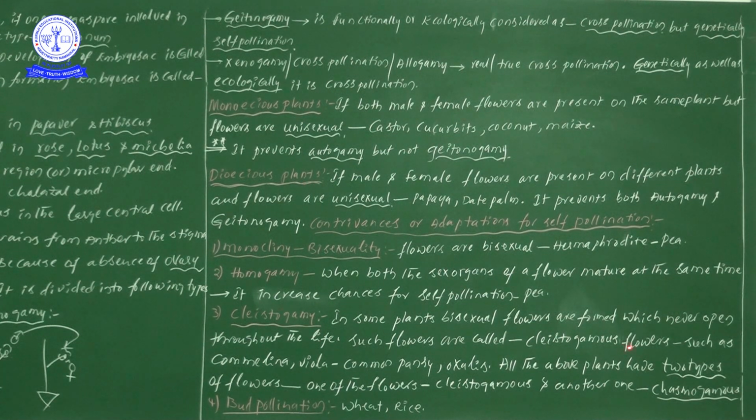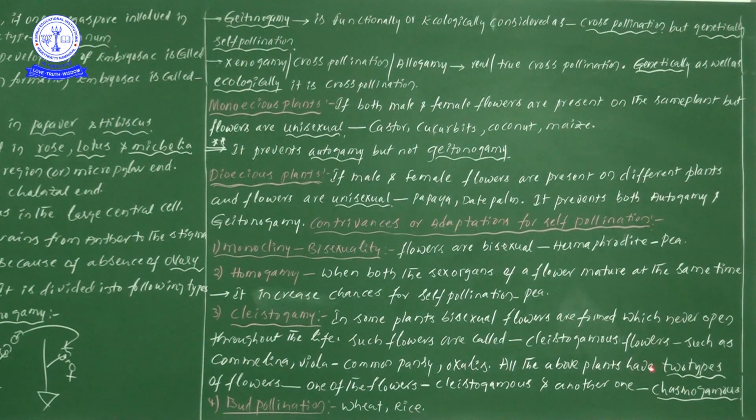These three examples definitely consist of cleistogamous flowers. Next, all the above plants have two types of flowers. What are the examples? Commelina bengalensis, Viola also known as common pansy, and oxalis.